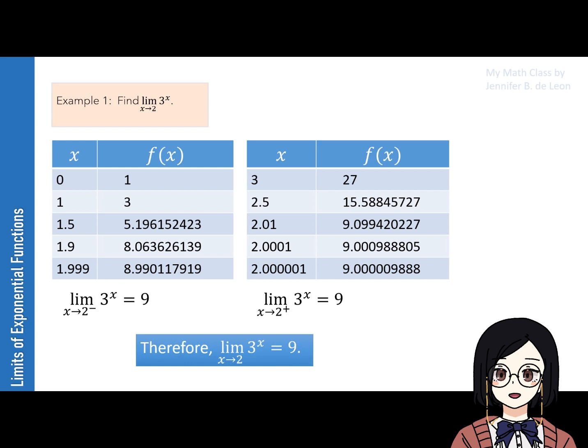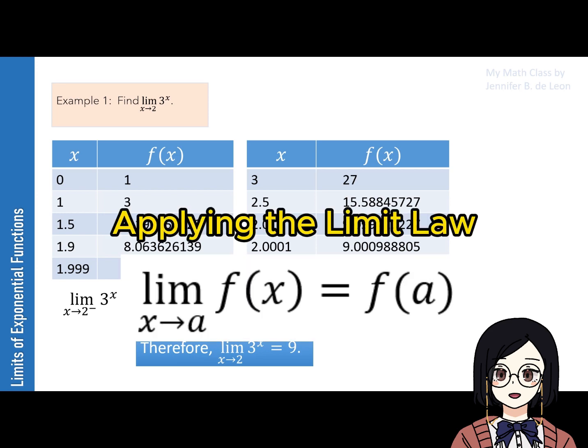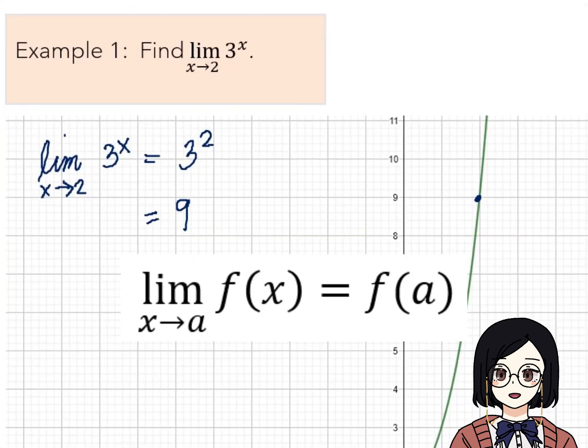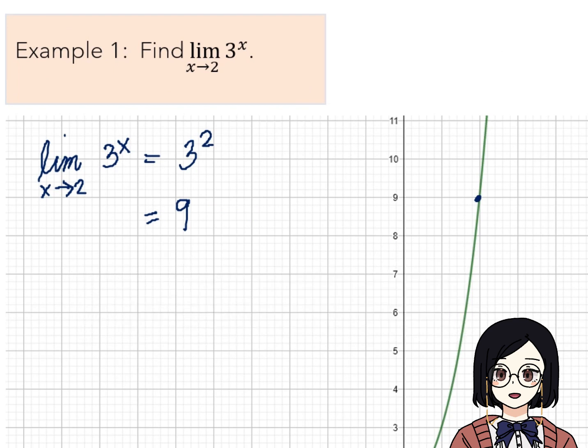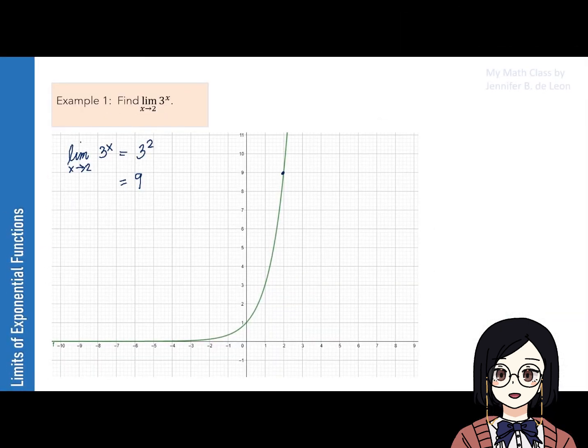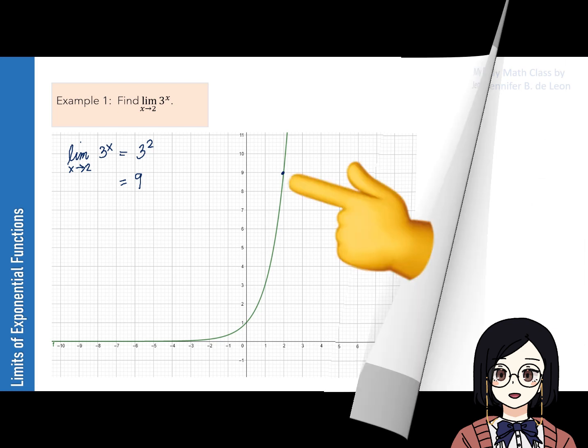Let's verify by applying the limit laws by substituting 2 to x. Evaluating the function at x equals 2, we will have 3 squared, which when simplified will give us 9. Consequently, the graph shows that as x approaches 2, the function gets closer and closer to 9.